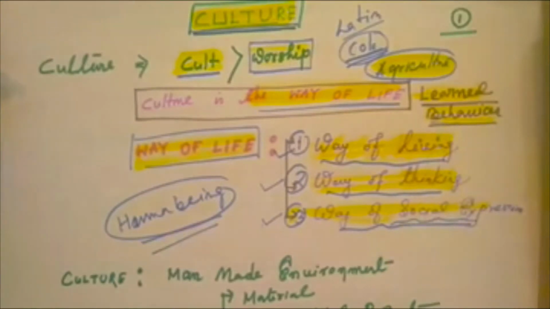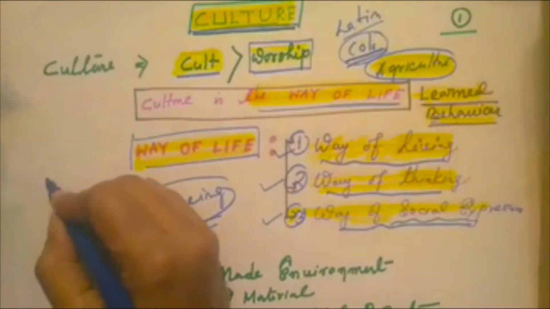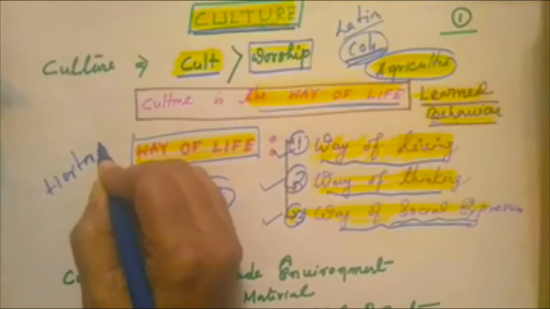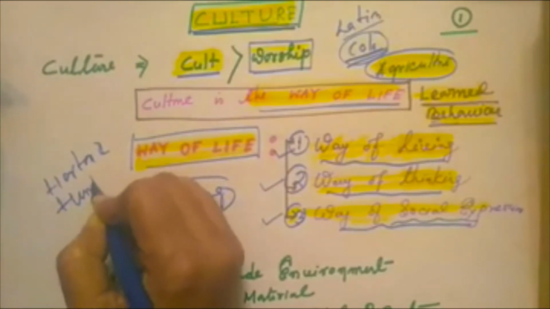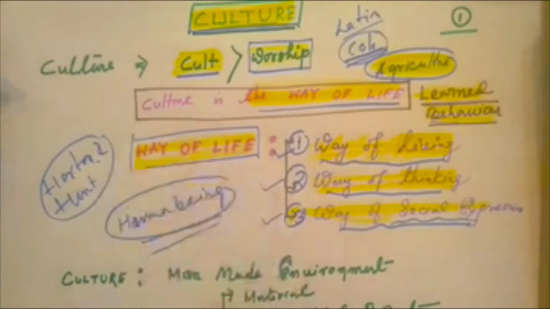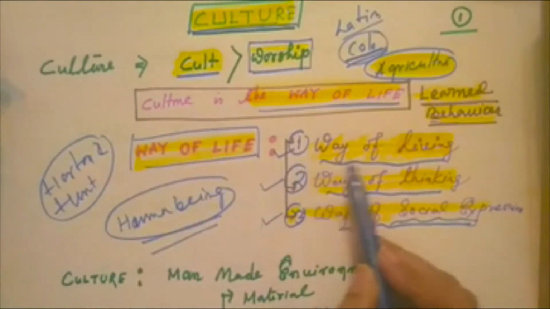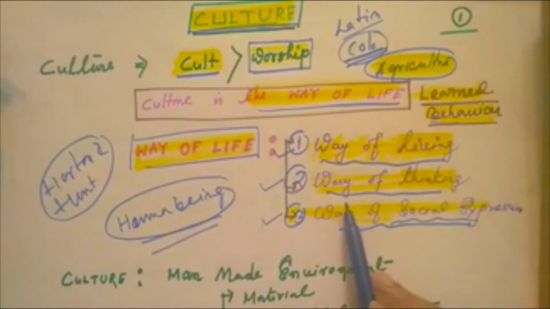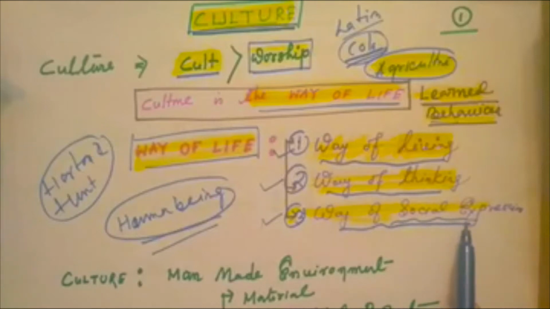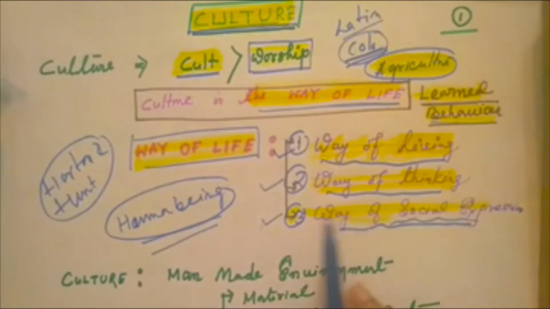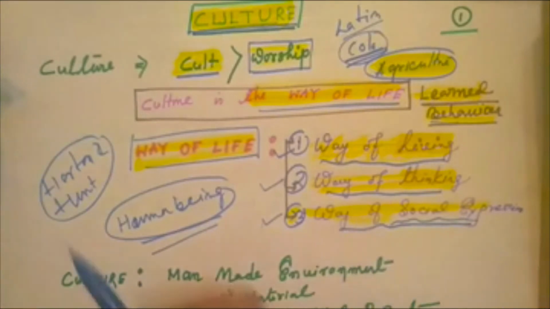Horton and Hunt describe the definition of culture. According to them, culture is everything. It includes way of life, way of living, way of thinking, way of social expression. Culture is everything which is socially shared and learned by the members of a society. So it's a group activity. It's a social phenomenon.